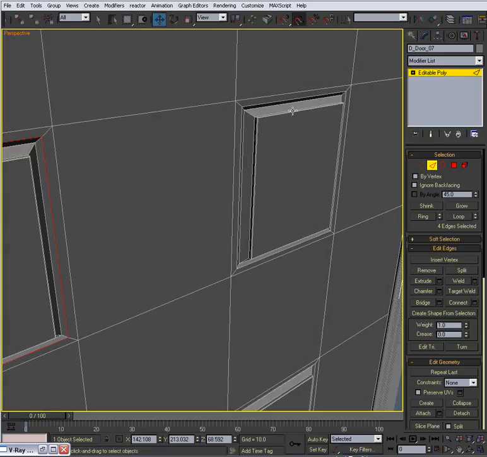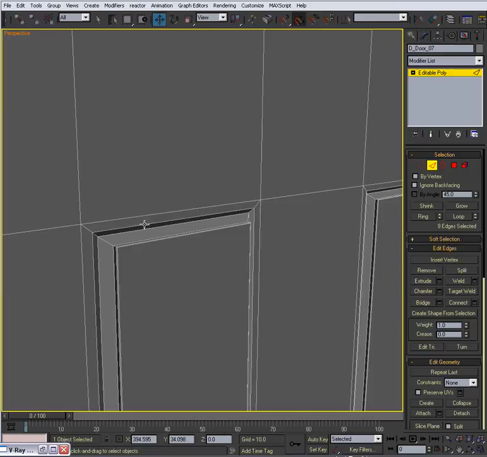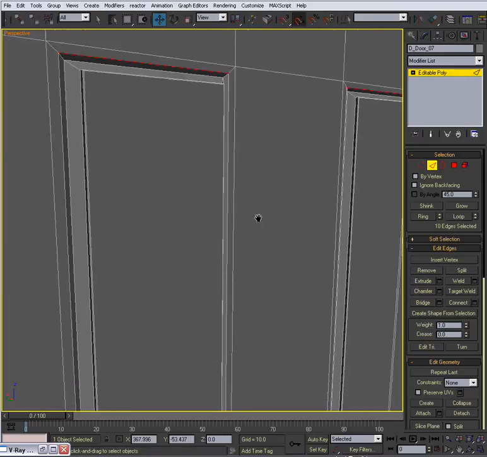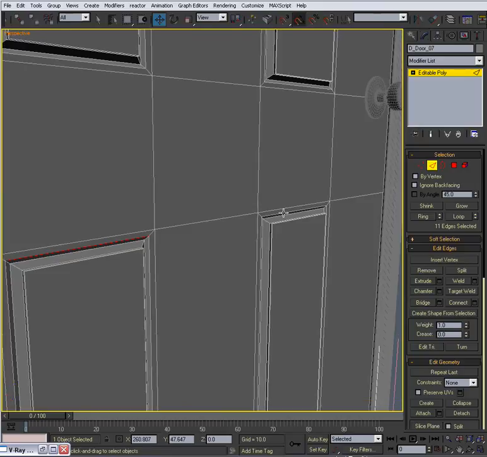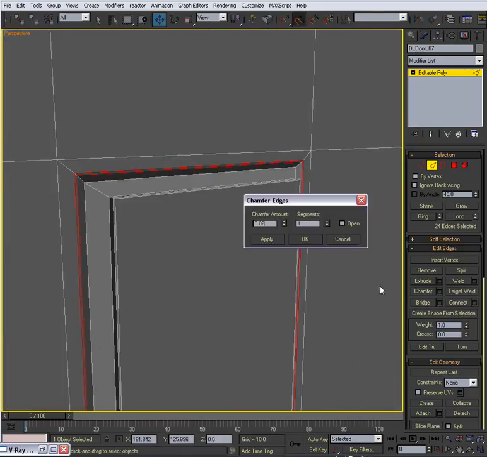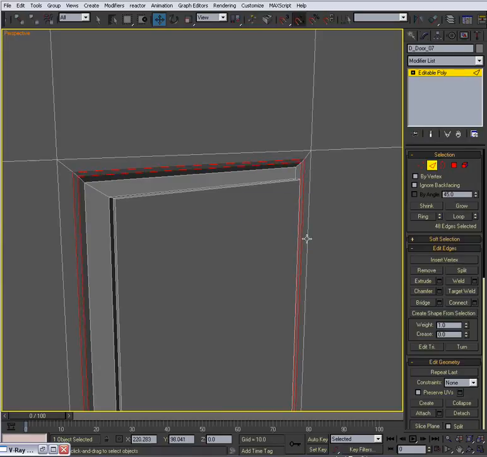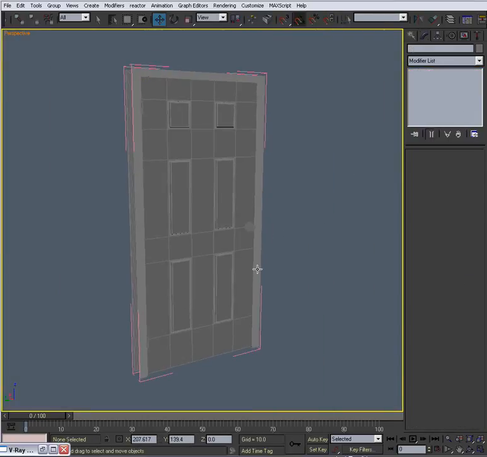And let's just select all of these and hit loop. Hit loop. And chamfer these as well. And hit OK. Now we hit F4.